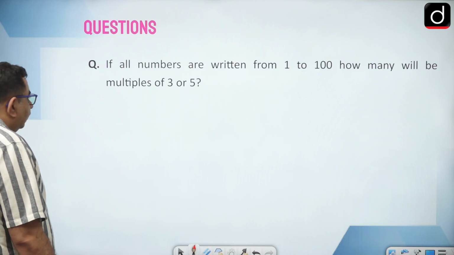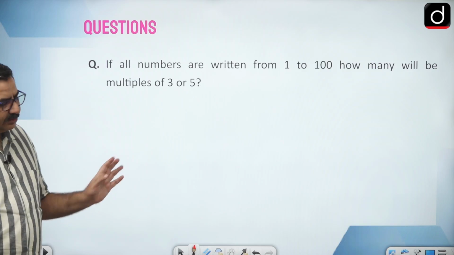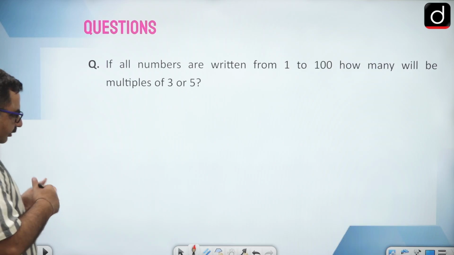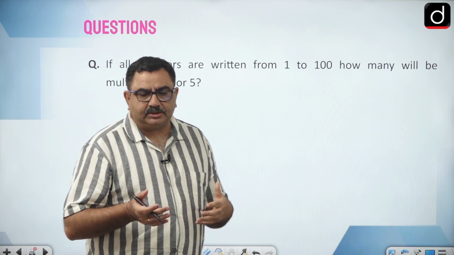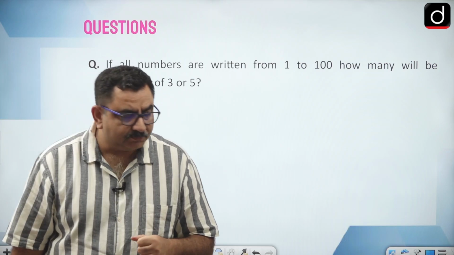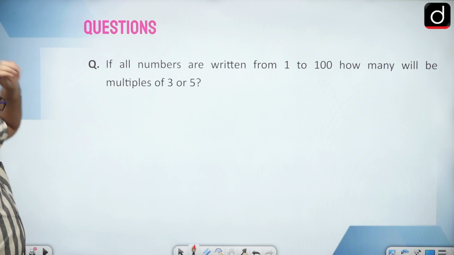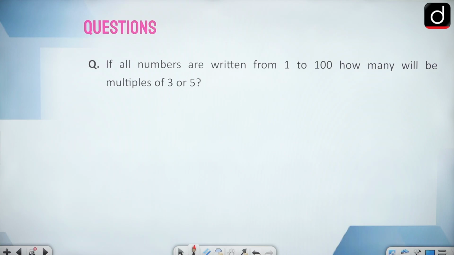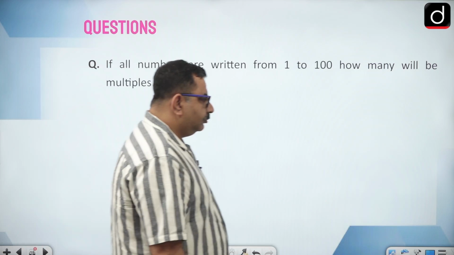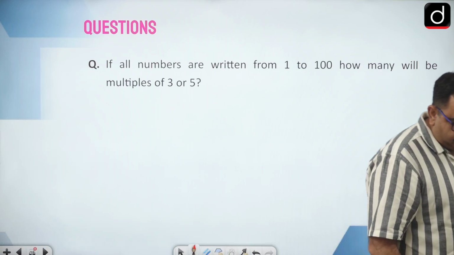Okay. Now after that, let's try this. With every question I am telling you one concept, and all these questions are based on very basic knowledge of numbers. Now this question also, what does it say? If all numbers are written from 1 to 100, how many will be multiples of 3 or 5?